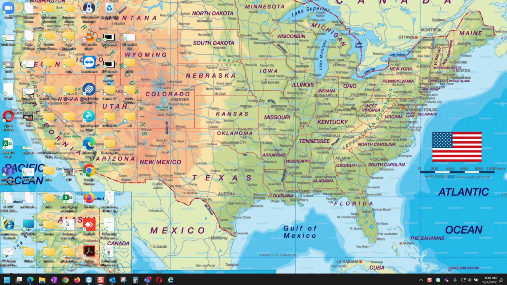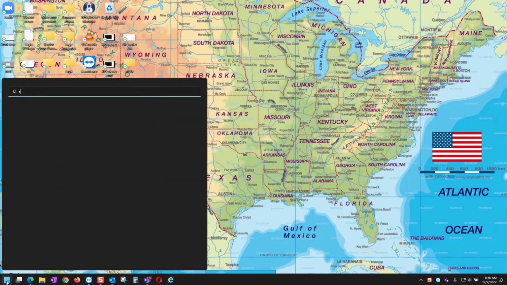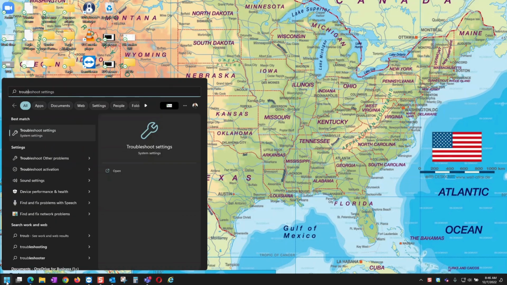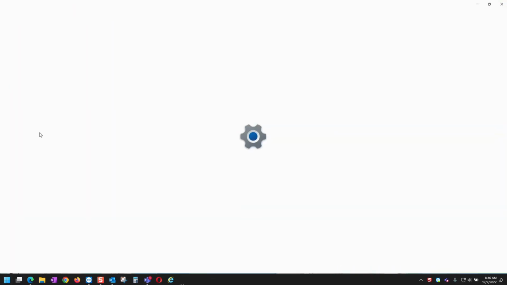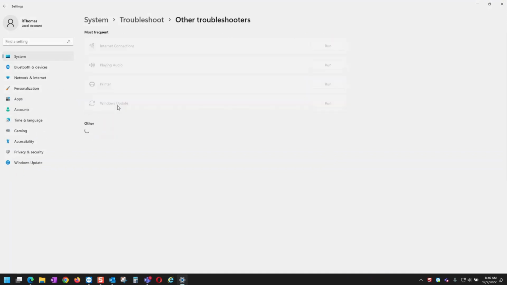If you're using Windows 10 or 11, go to the Windows option at the bottom and type troubleshoot. Select the option that says troubleshoot settings and choose the option other troubleshooters.